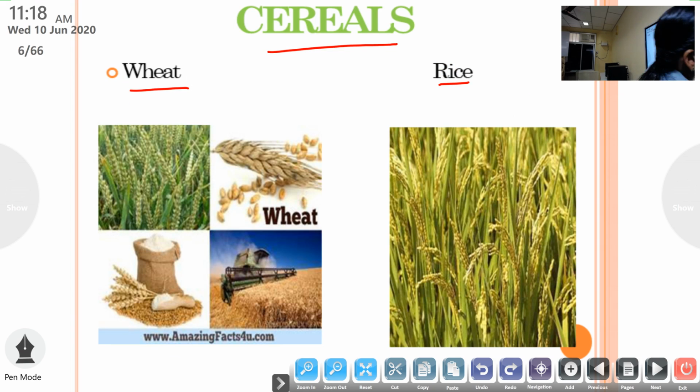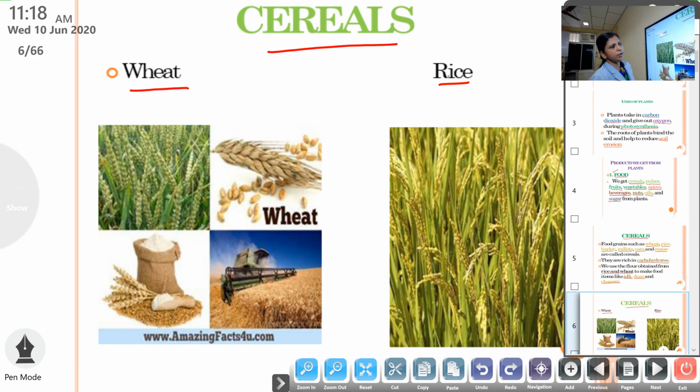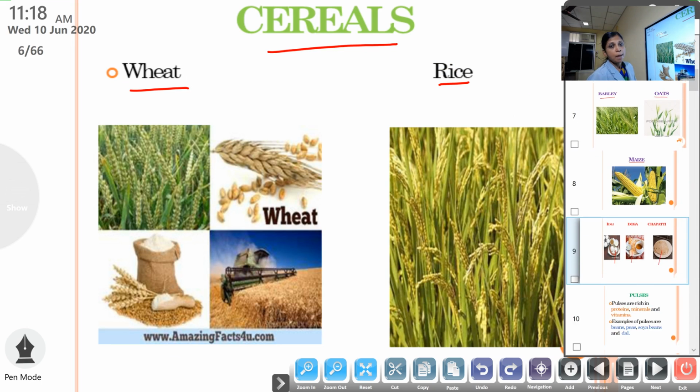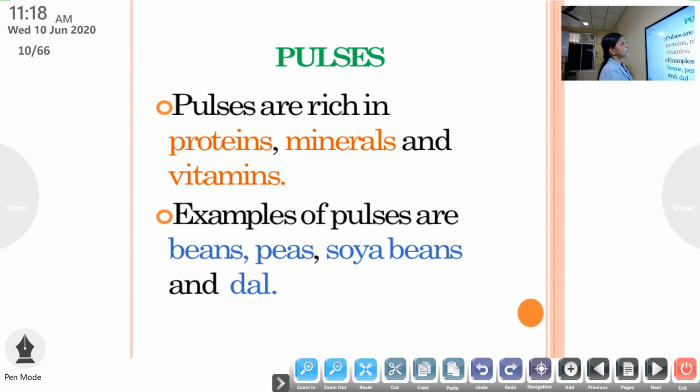Okay, next is pictures. Then the second type of food item that we get from plants is pulses. You know what pulses are? They are edible seeds of some plants. They are called pulses. Then these pulses are rich in nutrients like proteins,